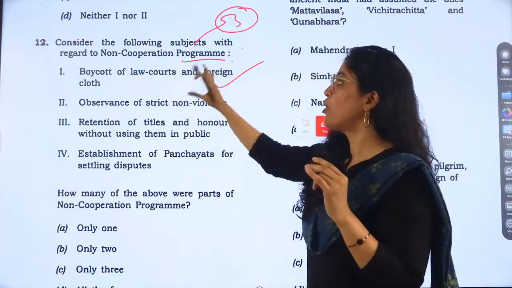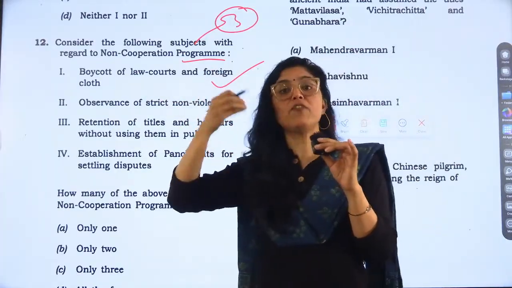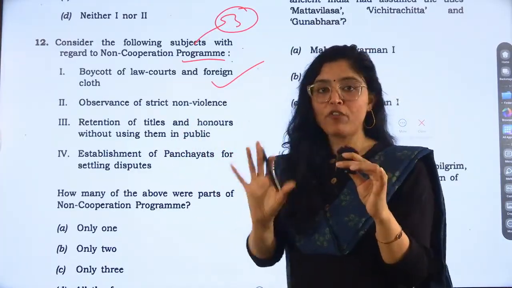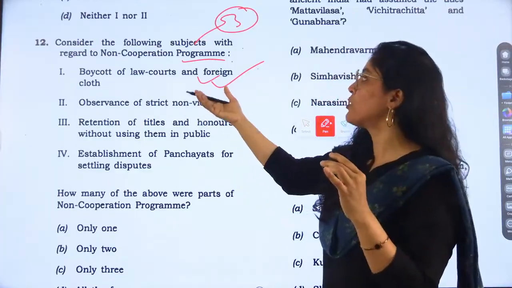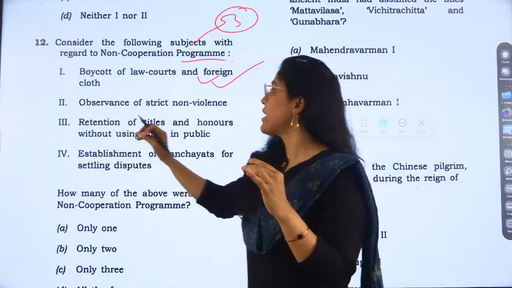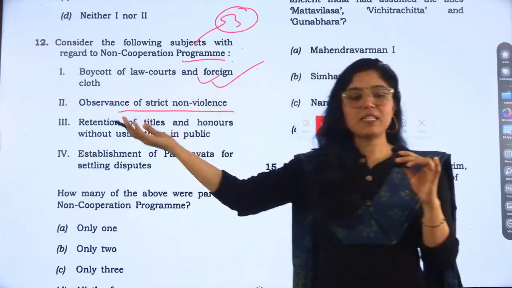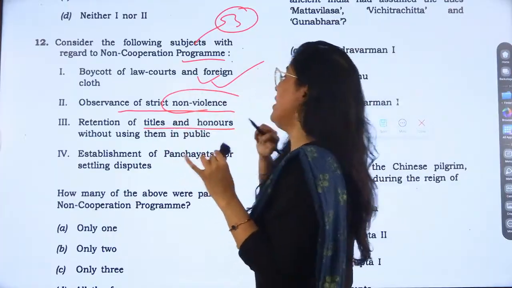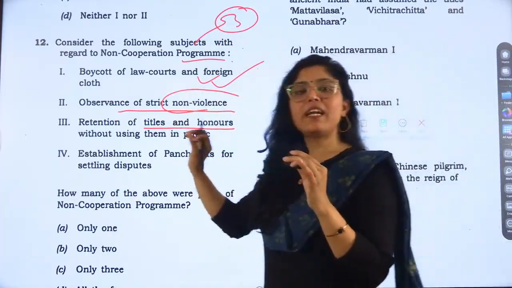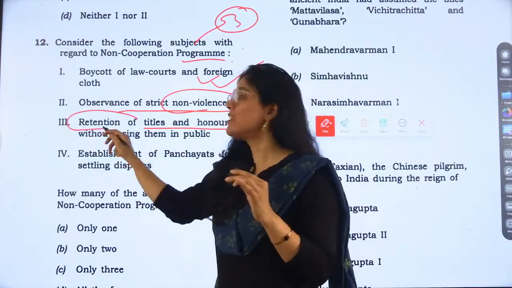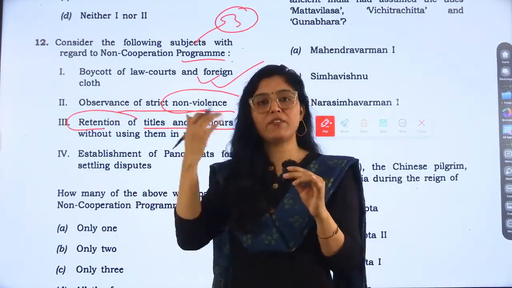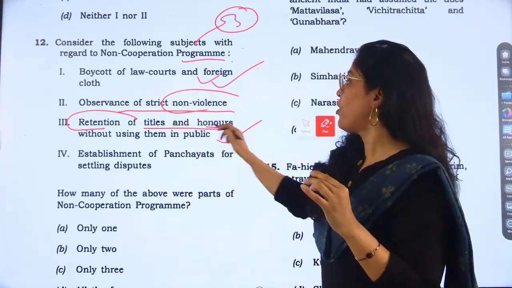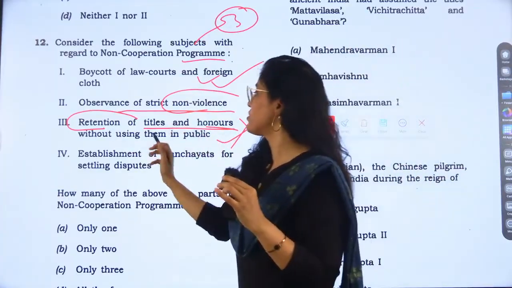Non-cooperation means boycotting foreign goods, foreign schools, foreign universities, everything of a foreign nature, right? So the first option is correct, that boycott of law courts and foreign clothes was happening. Observance of strict non-violence, yes, non-violence was a feature of the non-cooperation movement. Now, retention of titles. This is a basic understanding level question. It was not the retention but the rejection of the titles and honors given by the British government, right? So this is not correct. Retention of titles, no, rejection of the titles and honors without using them in public.